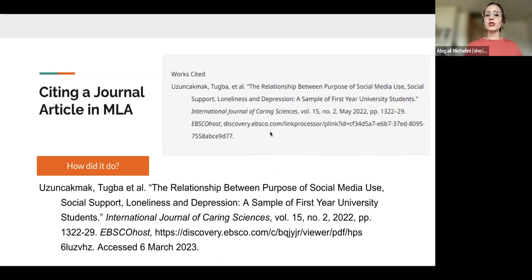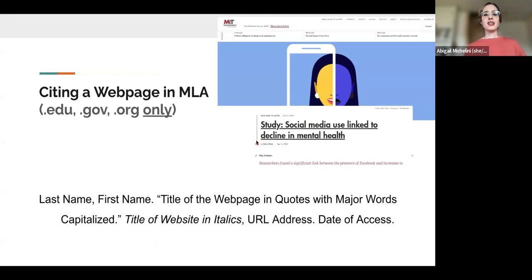So you can see if you're using a citation machine, like the one in the library databases, you're in pretty good shape. You're just going to clean it up a little bit, okay? So come back to this slideshow, come back to this presentation, and make sure that you know how to do that, okay? All right, moving on.